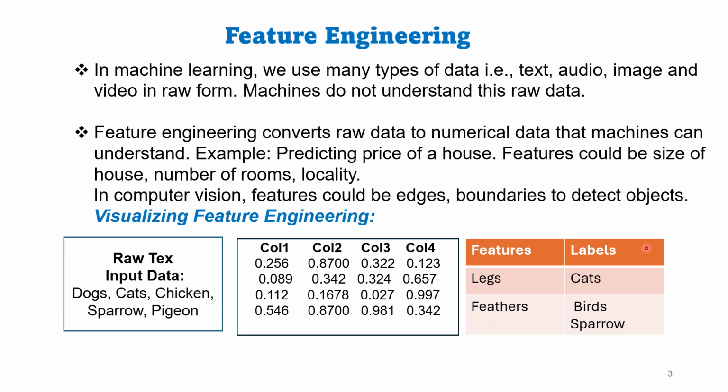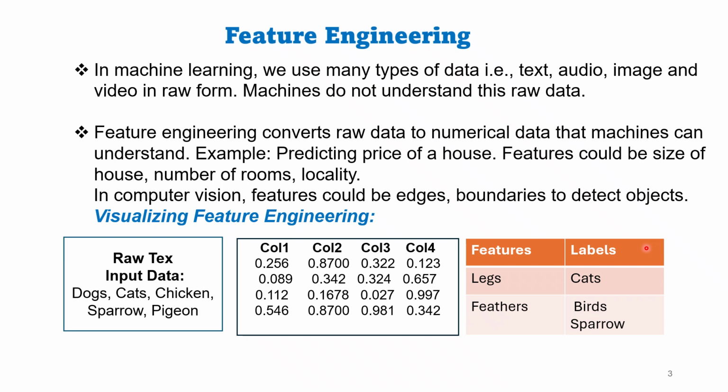What are the features in computer vision or in natural language processing? In computer vision, features would be edges and boundaries to detect objects.